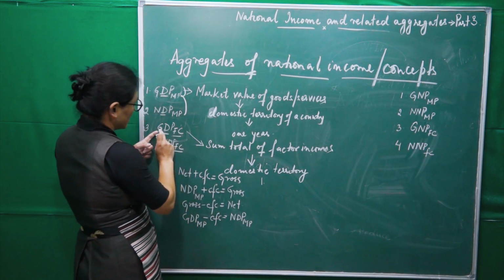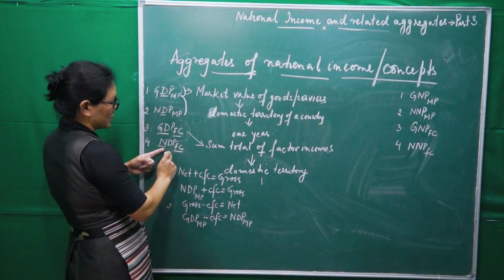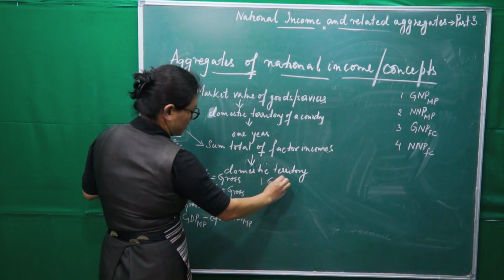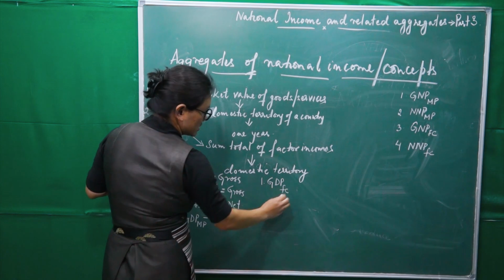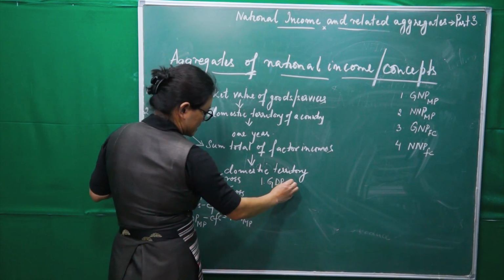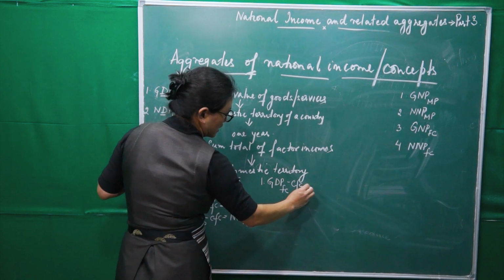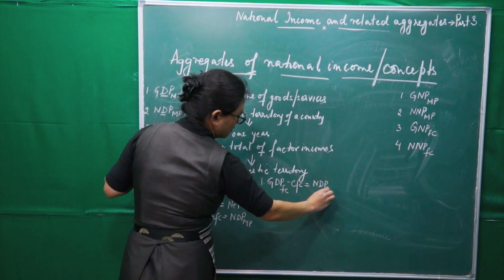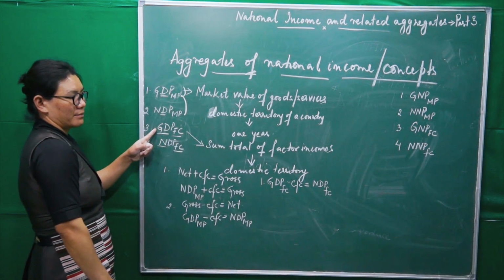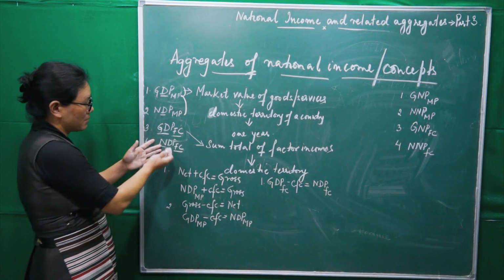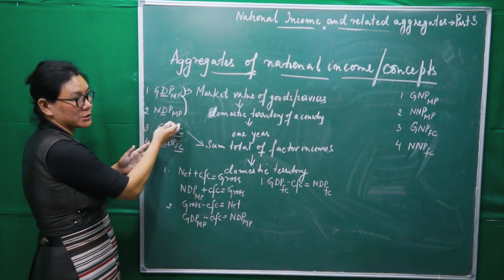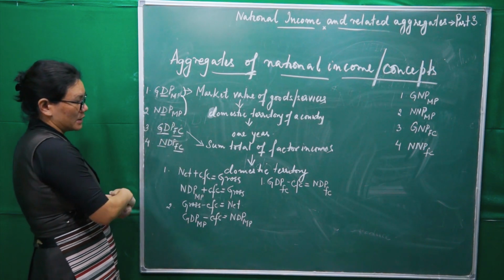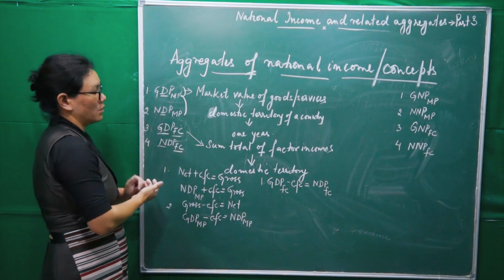This entire thing into this one, if we have to convert, then GDP at factor cost minus CFC, you will get NDP at factor cost. Is that clear? Same opposite. You have to go for it. Right.